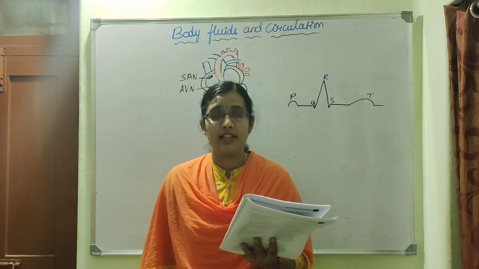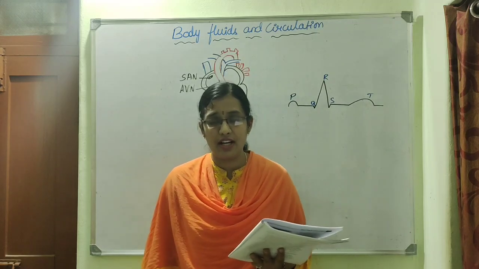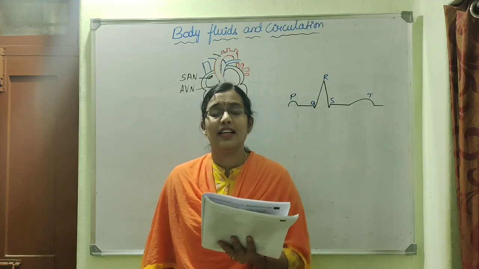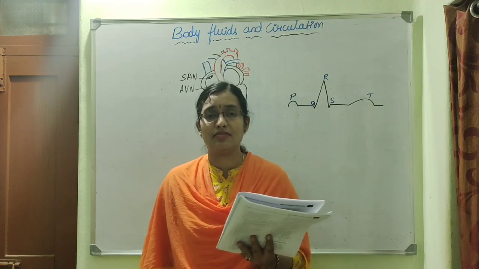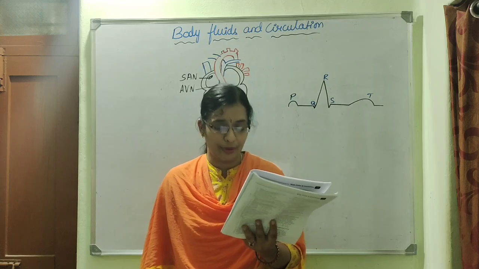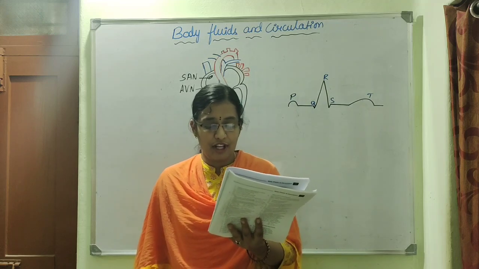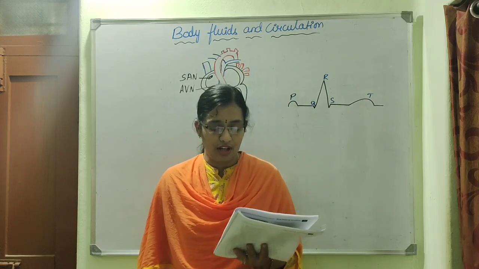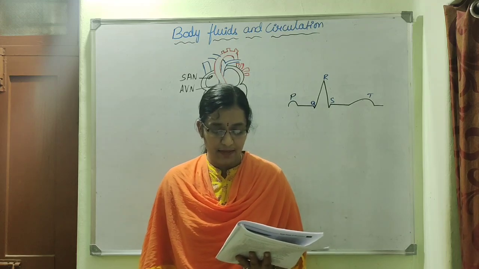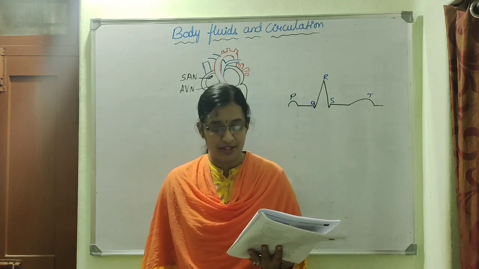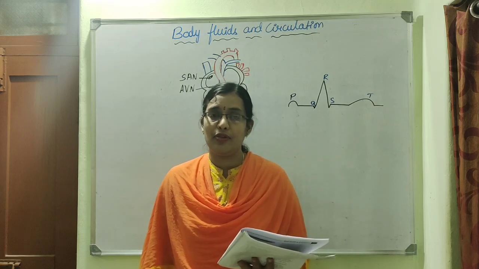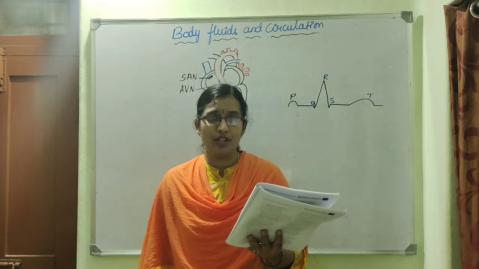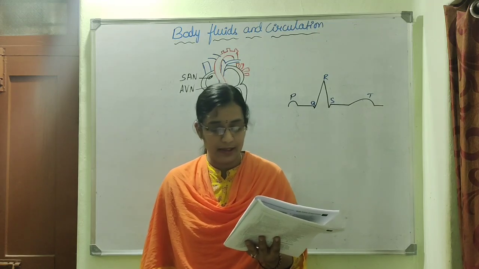So they will attack the invading foreign particles, and thus they will be killed by the process called phagocytosis. Option 4. Next, which among the following statements are correct and which are wrong? Statement 1. Plasma constitutes about 45% of blood. Is that true? No. Plasma constitutes about 55% of blood.